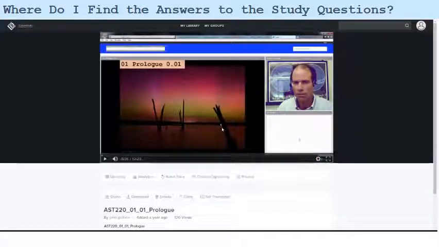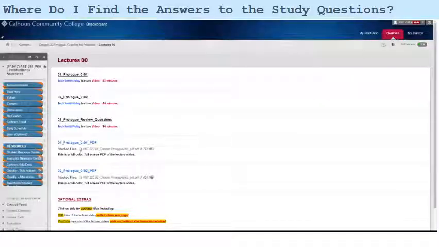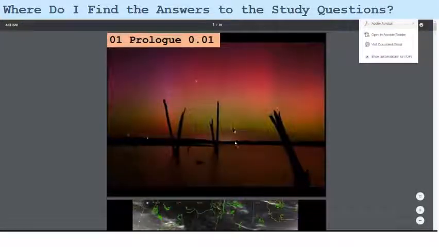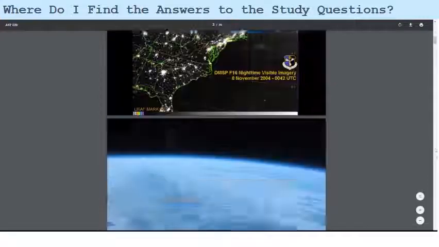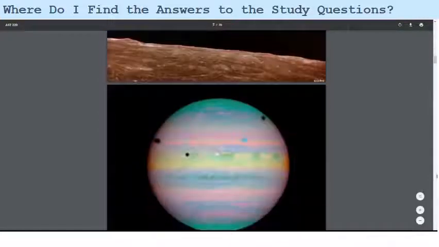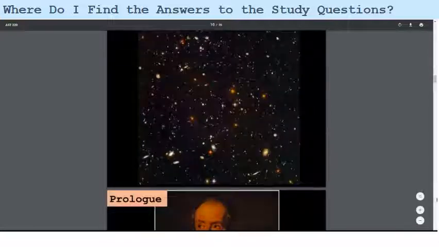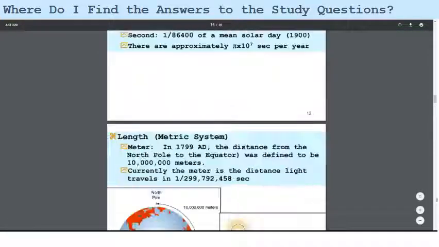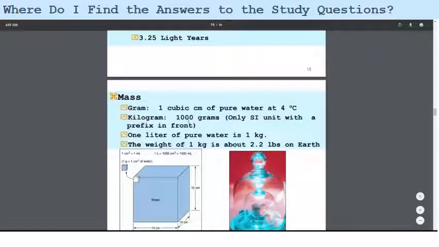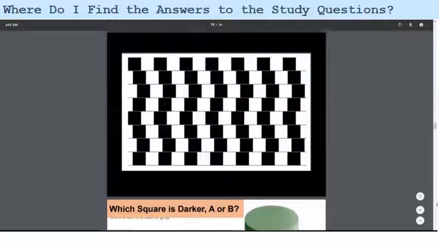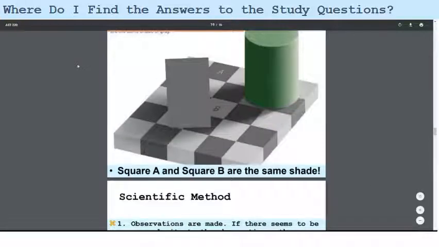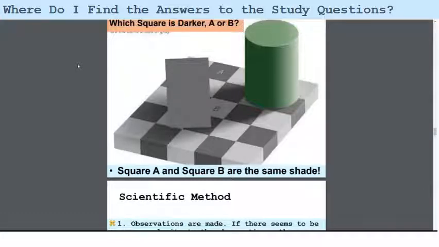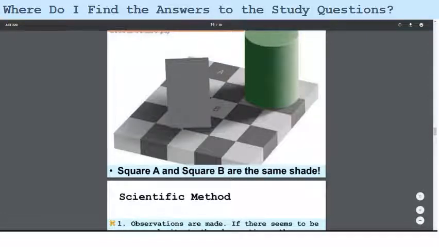So I would watch this lecture, and let's go back here. Here's a slide-by-slide PDF of my lecture. So it's what we call the lecture notes. And answers to questions will be found in these lecture notes as well. As we go through the notes, we might find interesting facts, like a kilogram is 1,000 grams, that sort of thing. Answers to these questions will be in these notes, or I could read the book, or I could do an internet search, or I could start a discussion. But I want to find the answers to those questions.